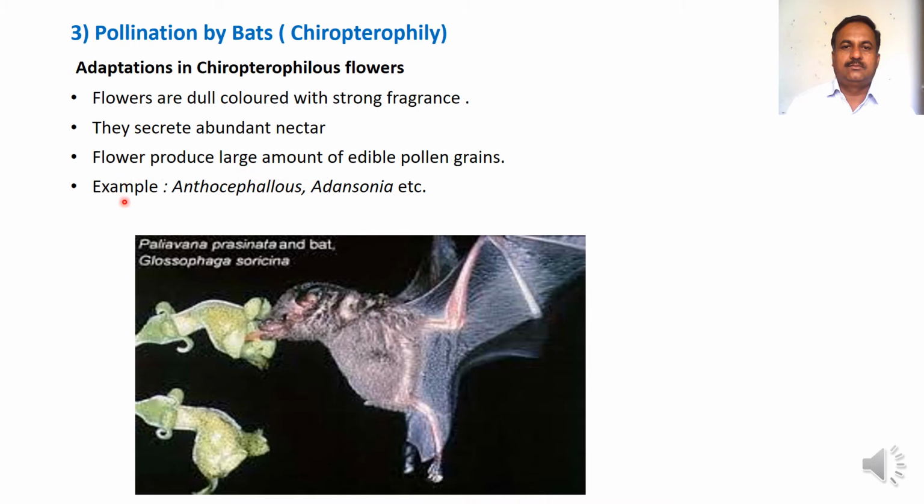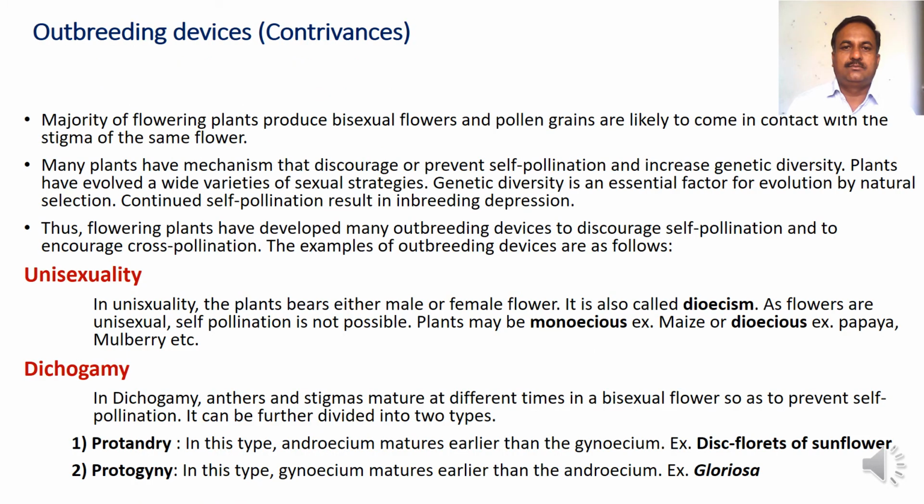Common examples of chiropterophilous flowers are Anthocephalus, Adansonia, etc. Let us now focus on outbreeding devices, also called contrivances. The majority of flowering plants produce bisexual flowers and pollen grains are likely to come in contact with the stigma of the same flower. Many plants have mechanisms that discourage or prevent self-pollination and increase genetic diversity.